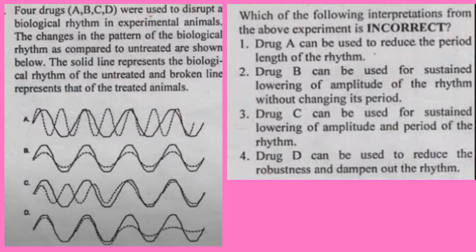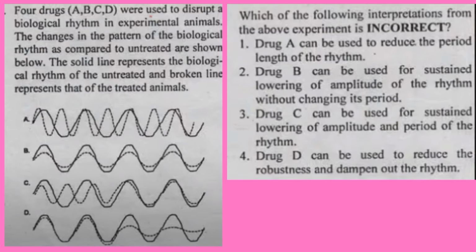When treated with the drug, the period is reduced. Is period length reduced due to the drug A treatment? Yes, period length is reduced. If you keenly look at this picture, it is very observable that the period length is reduced due to drug A usage.